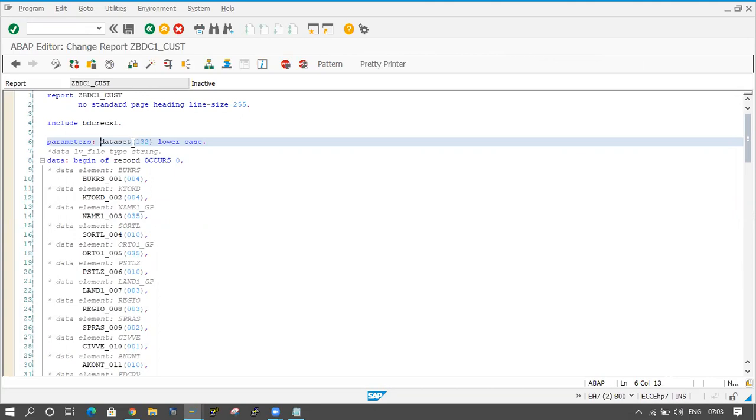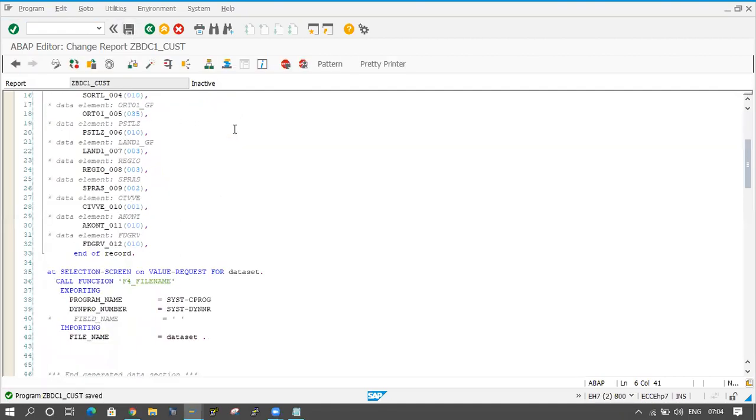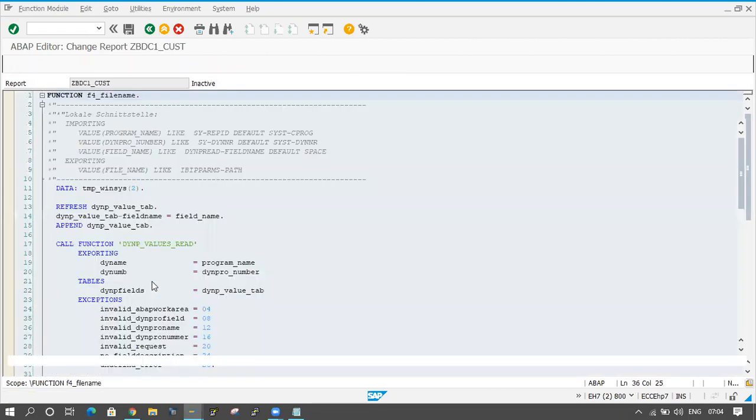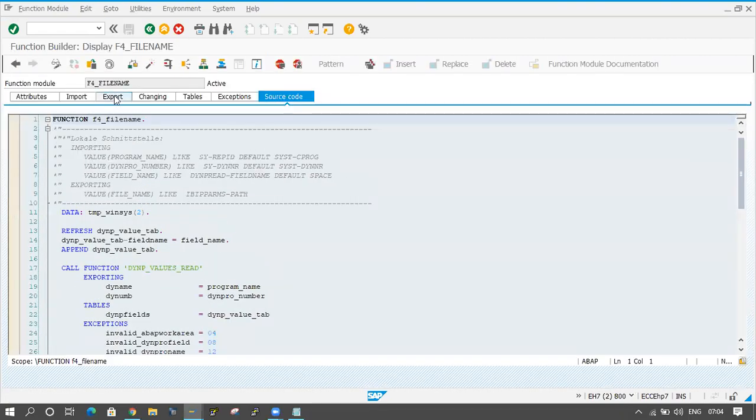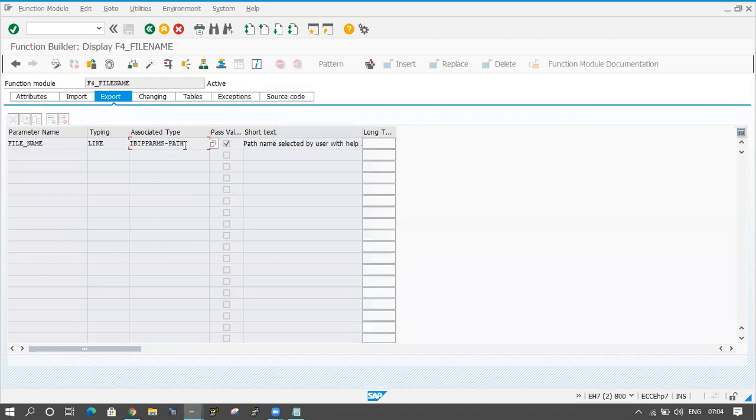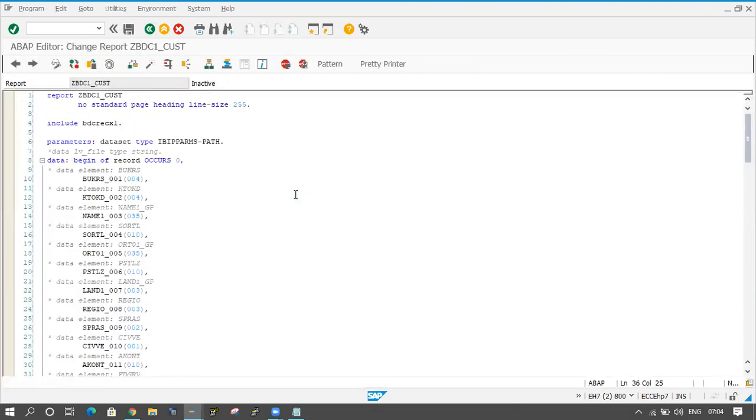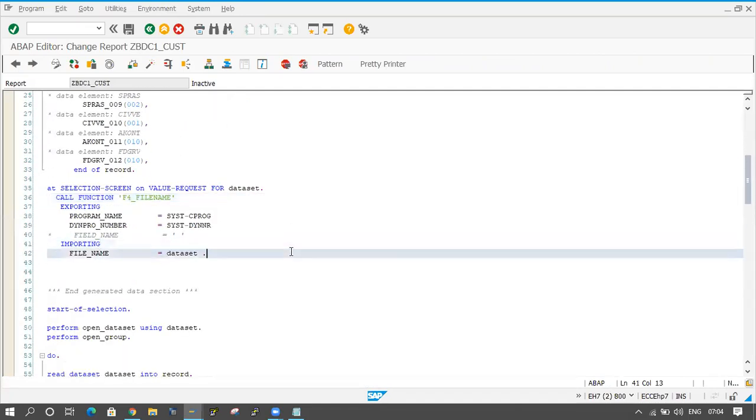So I will remove the data type here. I have copied the associated type, so I will paste it here. I copied it from the function module: I double click on the function module name, it goes inside the function module, and I click on the export tab. Here the file name is coming. That associated type I have copied and am pasting in the declaration of our parameter. Fine, so now I will pick the location.